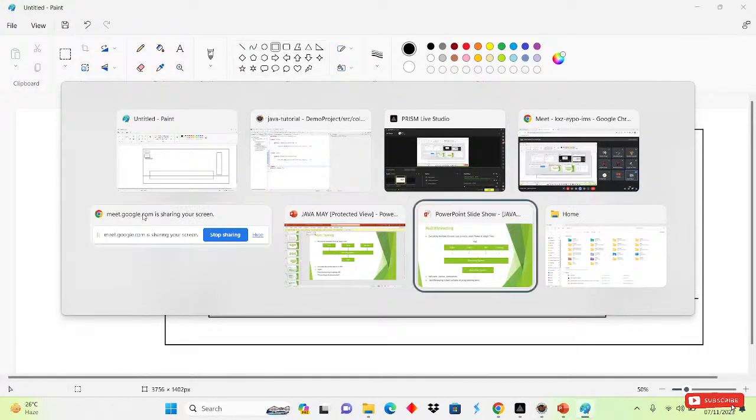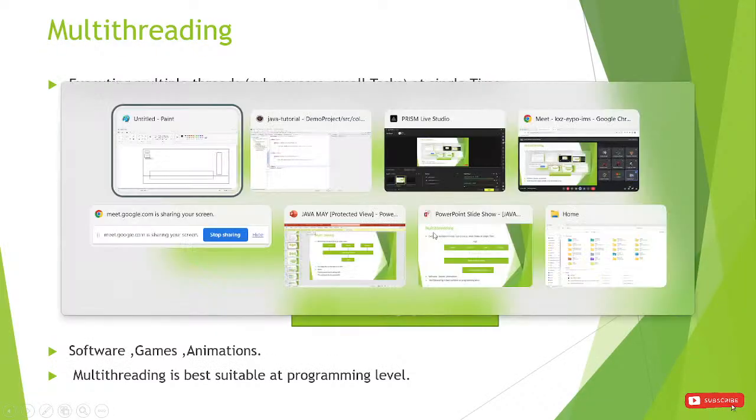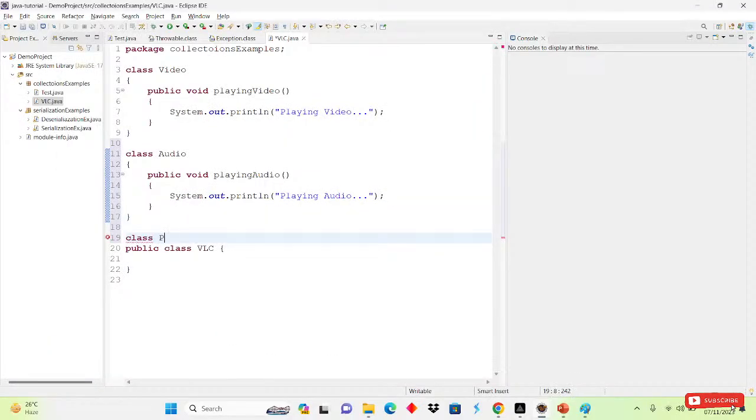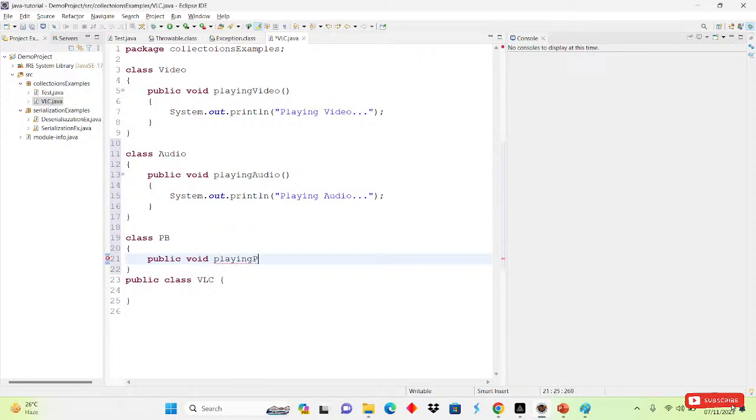After that I am creating another class, that is the progress bar or the timing we can say. For that also we will create a method, public void play pb, and inside it System.out, I am writing progress bar.